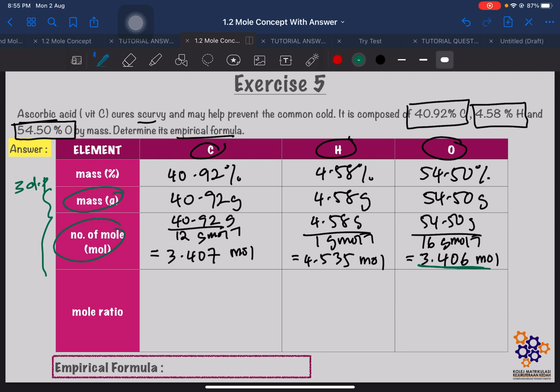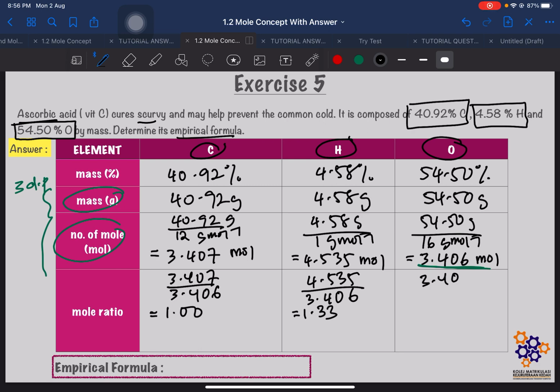Okay. So now when we divide, we will get 3.407 divided by 3.406. We will get 1, 1 point something. It is 1.00. Okay. And then, for this H, 4.535, we divide by the smallest, 3.406. We will get 1.33. And then for this one, 3.406 divided by 3.406, we will get 1.00.